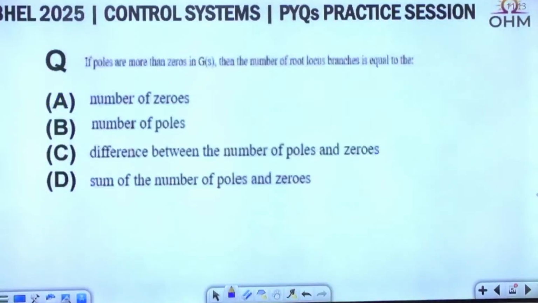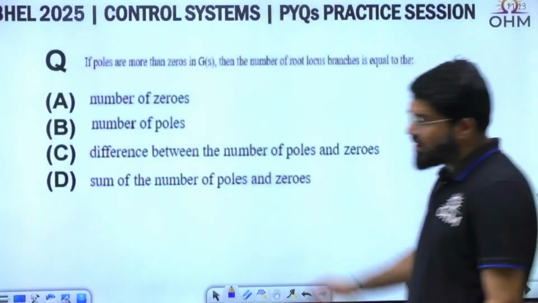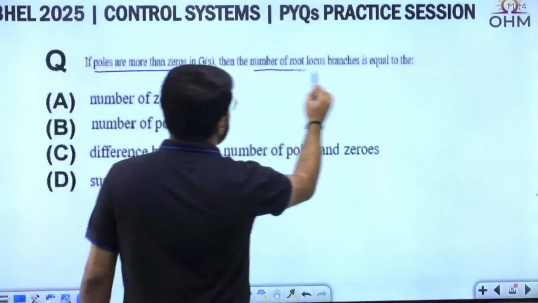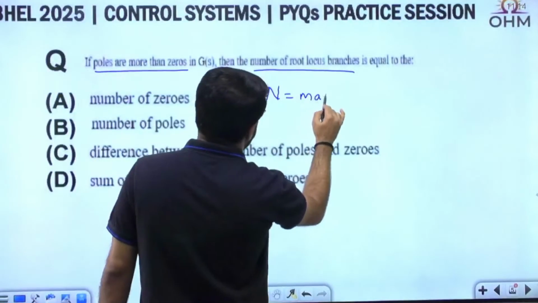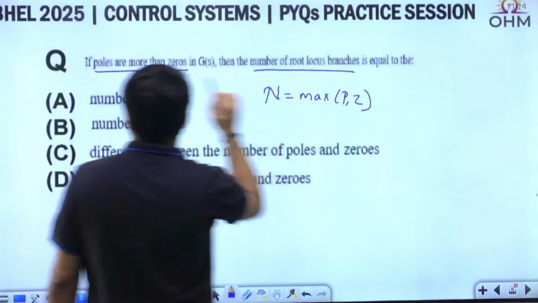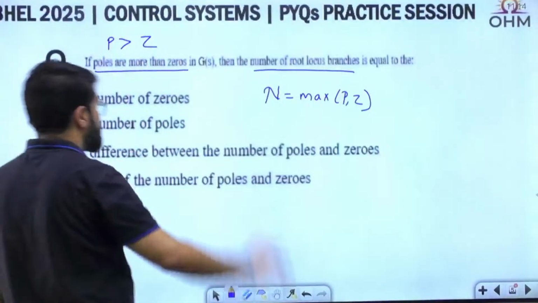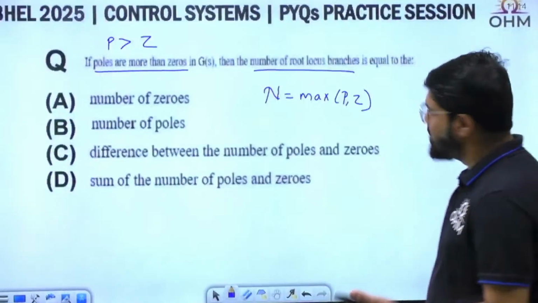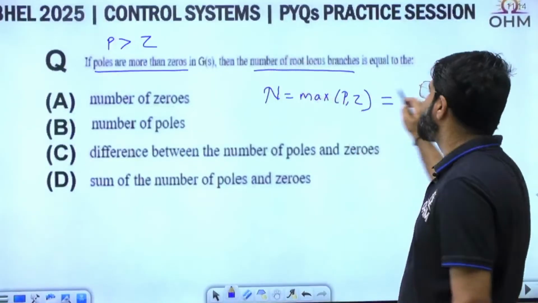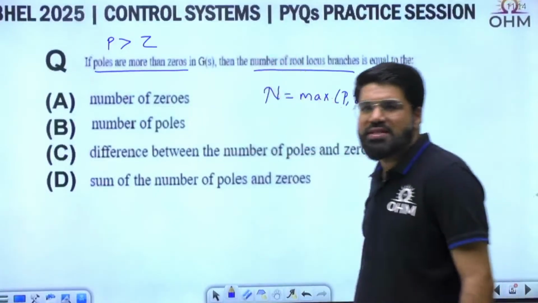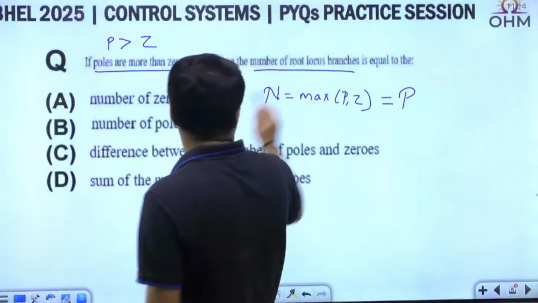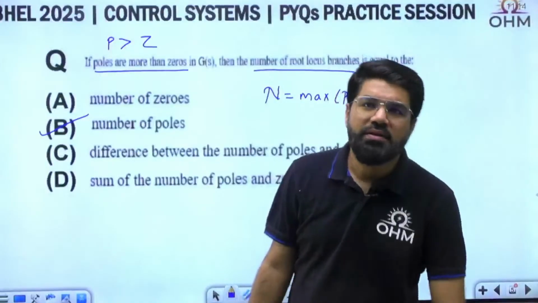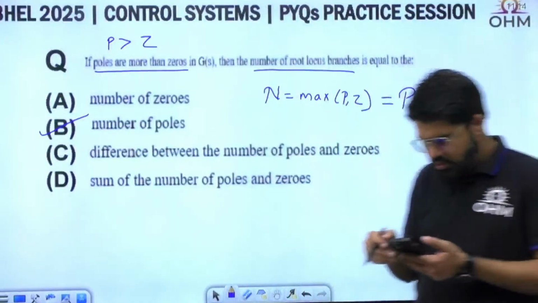Next one. If poles are more than zeros in G(s), then the number of root locus branches, very direct question. The number of root locus branches is given by max of P comma Z, where P is the number of poles and Z is the number of zeros. Clearly P is more than Z, so the number of root locus branches will be equal to P, the number of poles. Option number B, you will tick mark here. Simple, na? Option number B, correct, Teja.